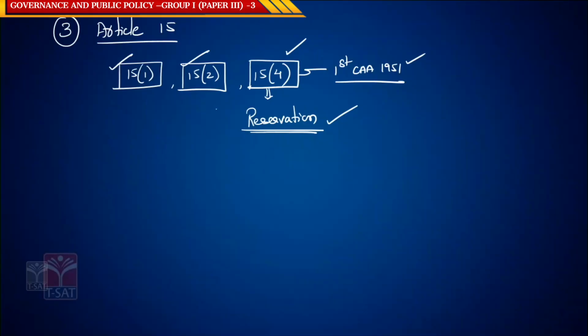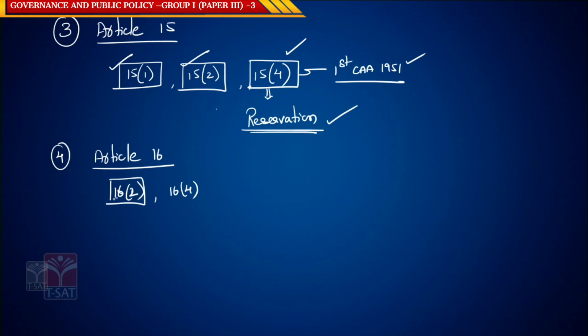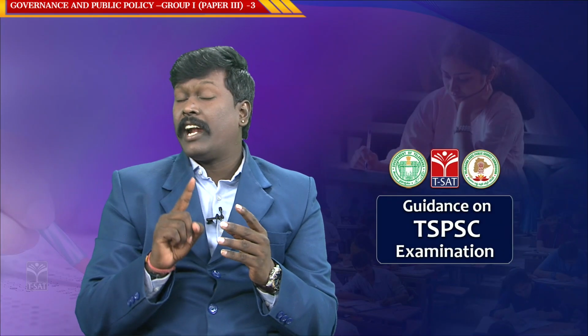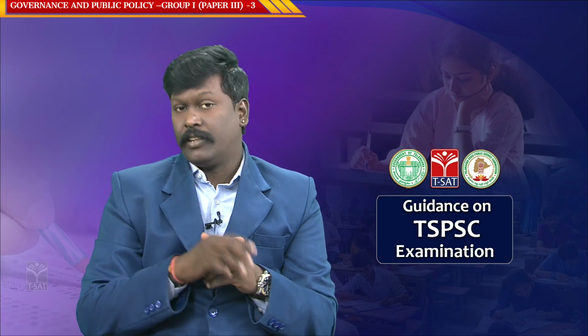The next important one is Article 16. As part of Article 16 there are two provisions which we need to remember, Article 16 clause 2 and Article 16 clause 4. Now what is Article 16 clause 2? Article 16 clause 2 says, the state shall not discriminate against any citizen.